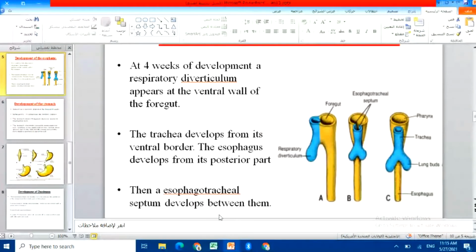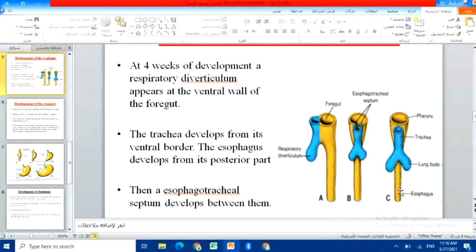The trachea develops from where? From the ventral border of what? Of this respiratory diverticulum. Okay, so the esophagus later on will develop from the posterior part. Look, the esophageal tracheal septum will be formed later on. They will develop between them. Okay, so we will have the pharynx, then the trachea with the esophagus.